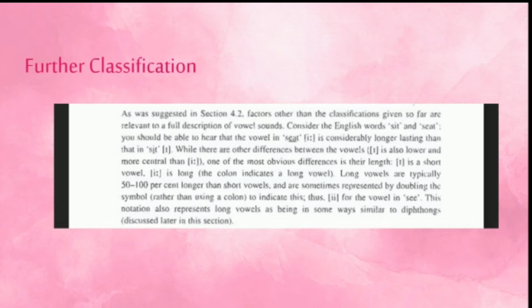One of the most obvious differences is their length. The vowel in sit is a short vowel. The vowel in seat is long. The colon indicates a long vowel. Long vowels are typically 50 to 100% longer than short vowels, and are sometimes represented by doubling the symbol rather than using a colon to indicate this, thus ii for the vowel in seat. This notation also represents long vowels as being in some way similar to diphthongs, discussed later in this section.